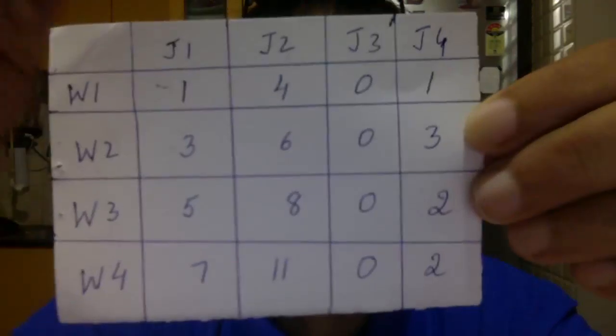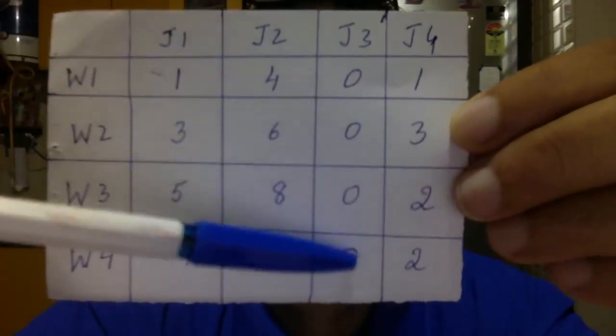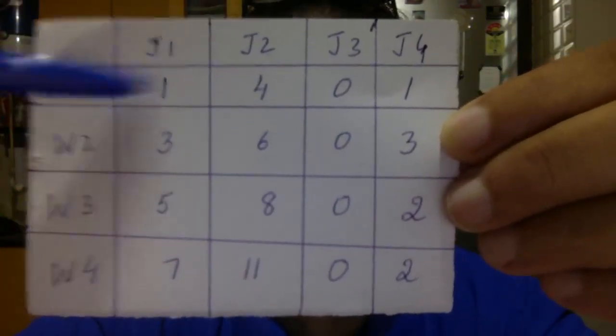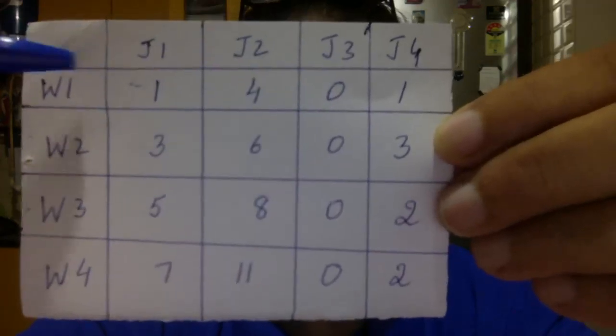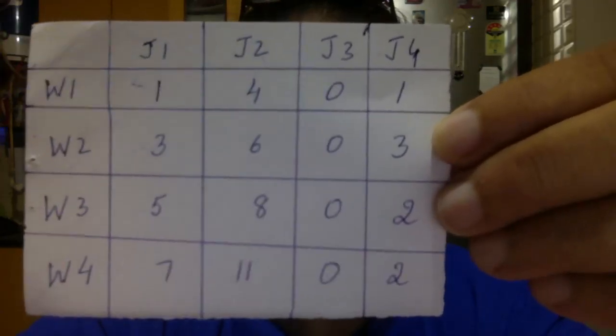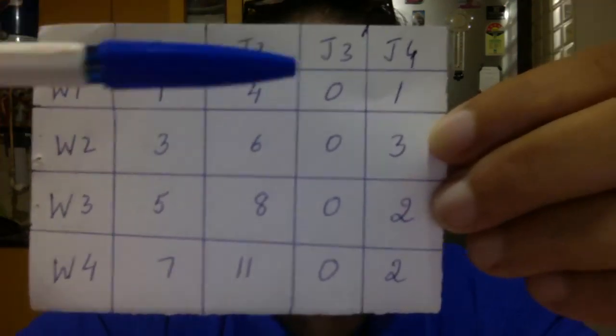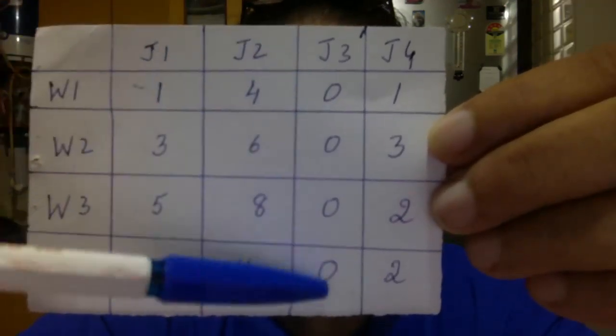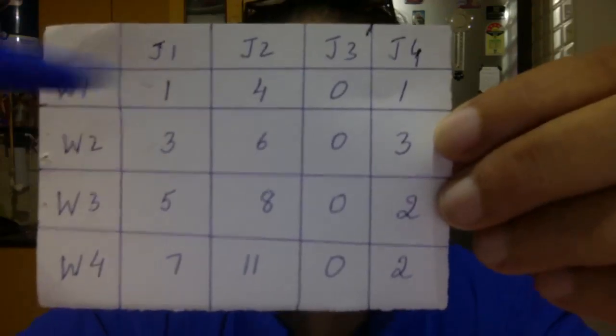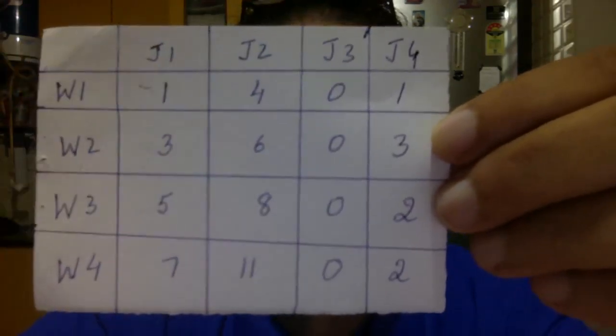Now watch this matrix. The first one is not necessary for us now. We only require it when we do the final calculation of total time taken for the job. So we'll keep aside the first matrix. Now look at the second matrix. You get zeros all in this one column. W1 can do job 3. What about W2? Can you give job 3 to W2 also? No. See, this is a funny problem. All the zeros have come in one line, which means all these workers are eligible to do job 3.